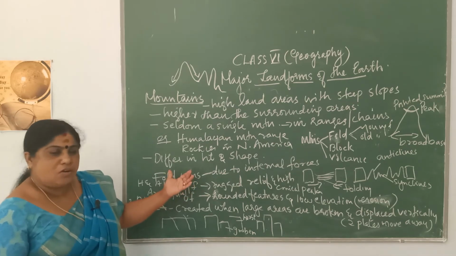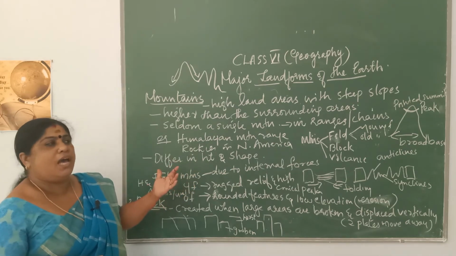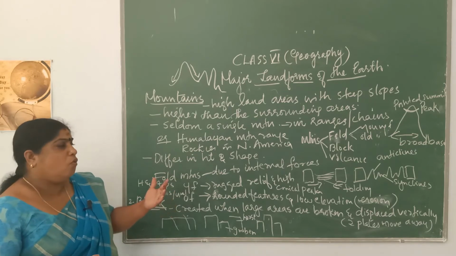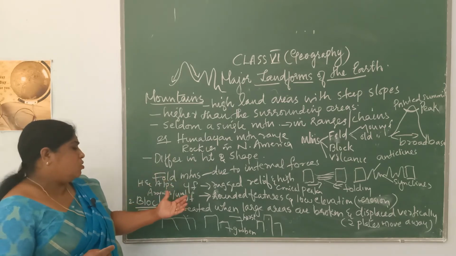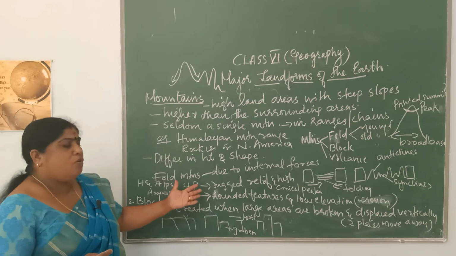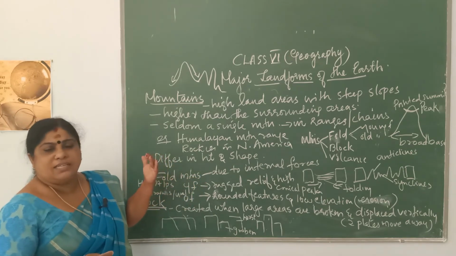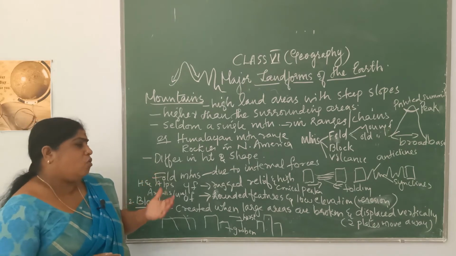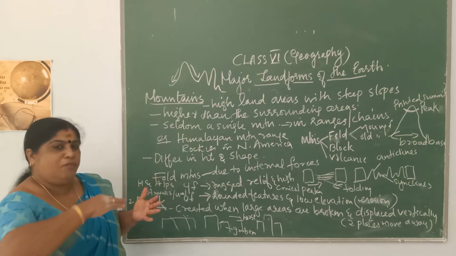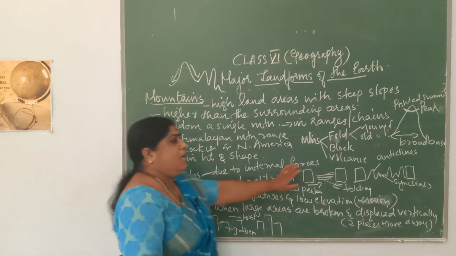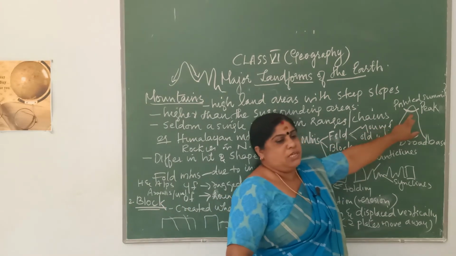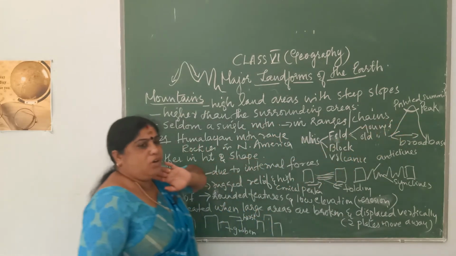So you can see how fold mountains are being formed. Fold mountains are again divided into two: young fold mountains and old fold mountains. The peculiarity of young fold mountains is that they always have a rugged relief. They will always be rocky, and very high, and they will have high conical peaks also. That is the peculiarity of young fold mountains.